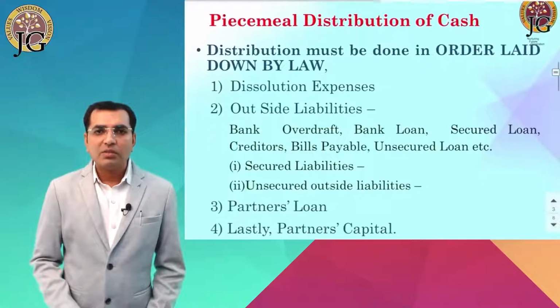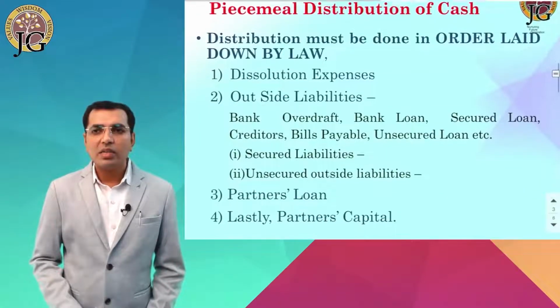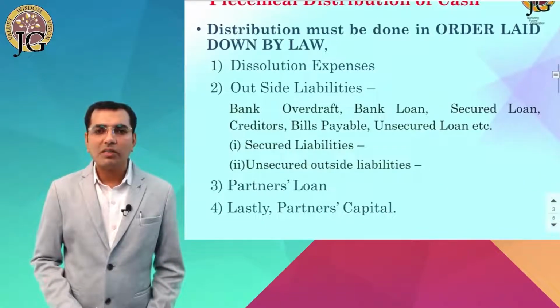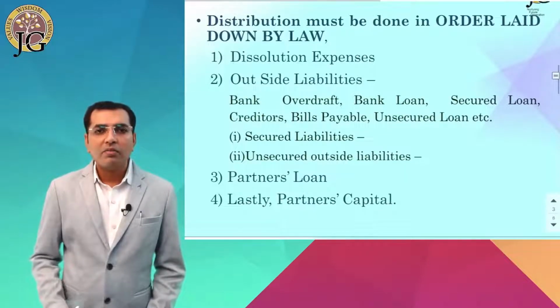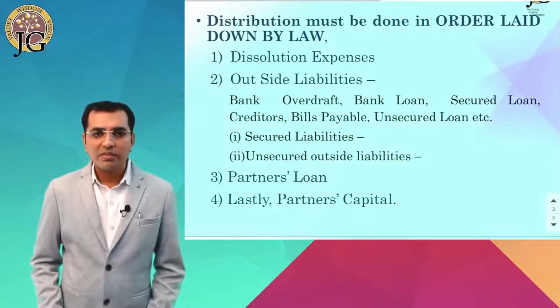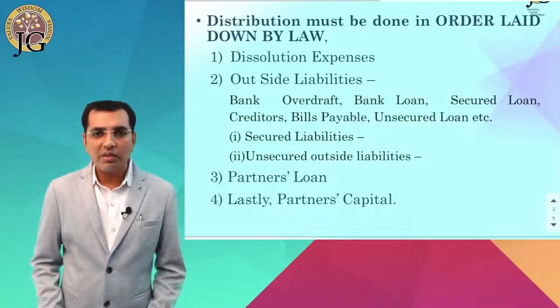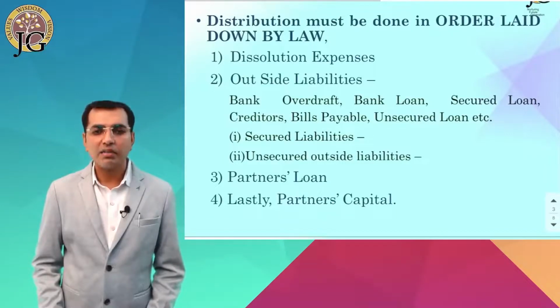The piecemeal distribution of a cash is to be done in the order laid down by the law. Law के हिसाब से हमें distribution करना पड़ेगा. The law said that first you have to pay dissolution expense, then you have to pay outside liability, then partners loan, and lastly partners capital.